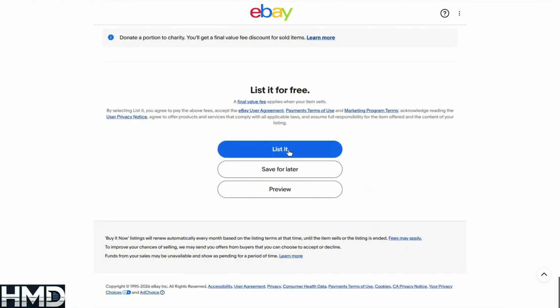Using eBay properly ensures better inventory control and smoother selling. To summarize, changing quantity on eBay involves going to My eBay, opening your listing, switching the format to Buy It Now, updating the quantity field, and saving your changes. This allows you to manage multiple items in one listing. And that's how to change the quantity on eBay items.